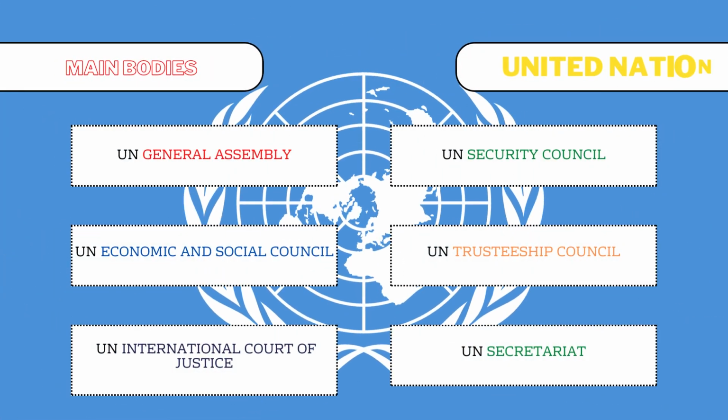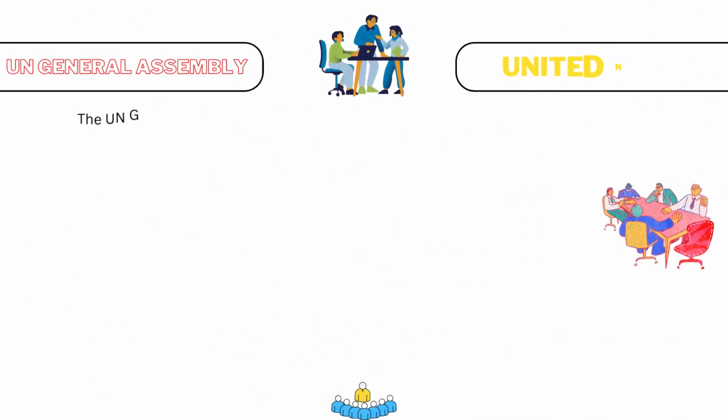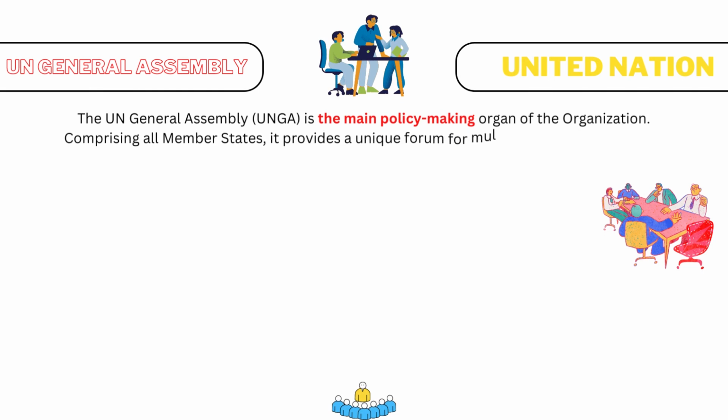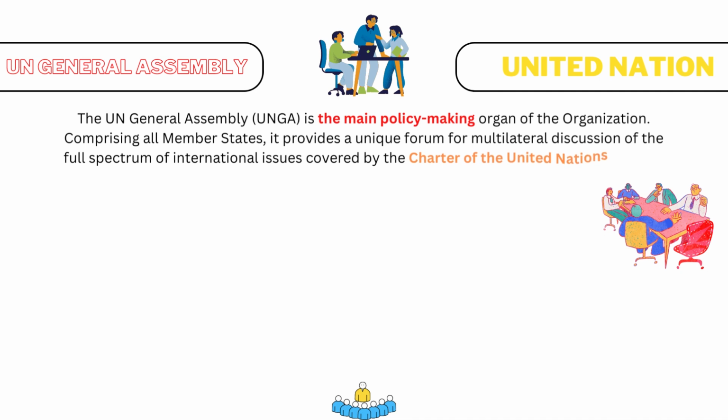Main bodies: United Nations General Assembly, United Nations Security Council, United Nations Economic and Social Council, United Nations Trusteeship Council, United Nations International Court of Justice, United Nations Secretariat. United Nations General Assembly. The UN General Assembly is the main policy-making organ of the organization. Comprising all member states, it provides a unique forum for multilateral discussion of the full spectrum of international issues covered by the Charter of the United Nations.